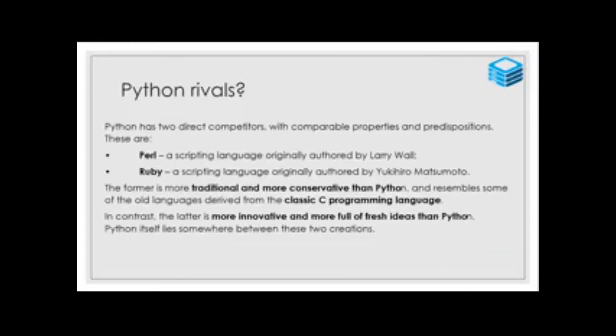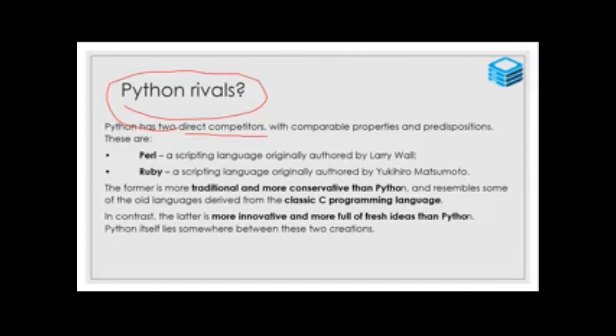So what are Python's rivals? Rivals means direct competitors. A lot of indirect competitors are there. Java, Sun Microsystems, and Microsoft are indirect competitors.